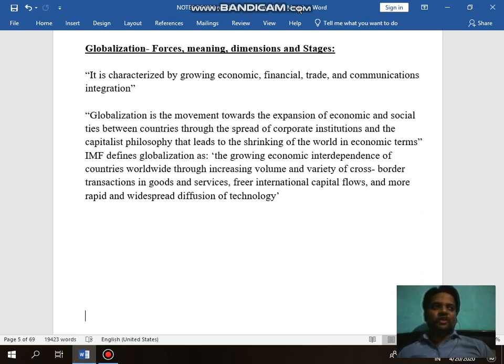It depends on your economic conditions what kind of inflows there are and what kind of outflows there are, right? And more rapid and widespread diffusion of technology. Guys, you know technology is the one key which supports us to make valuable and quality products as per the needs and demands of customers.